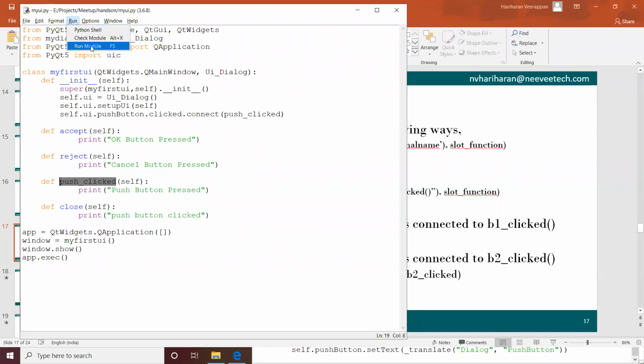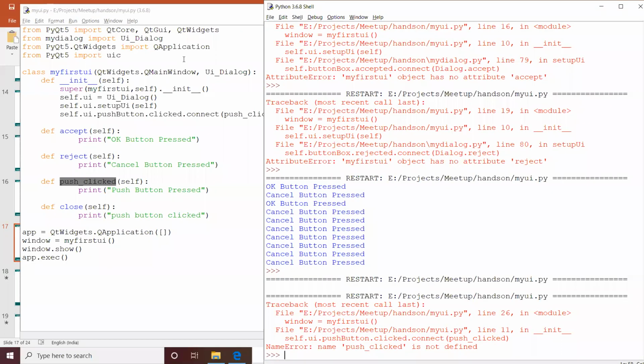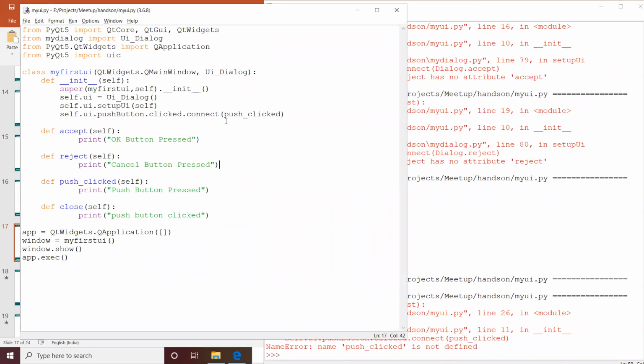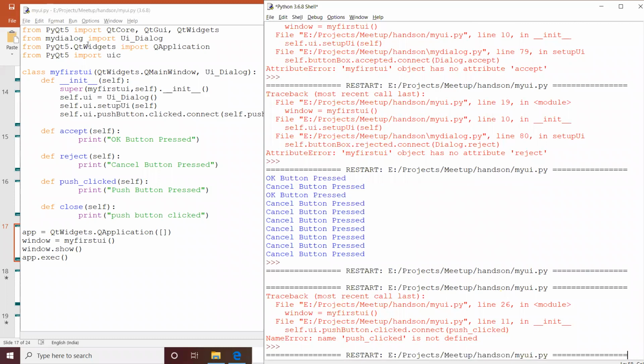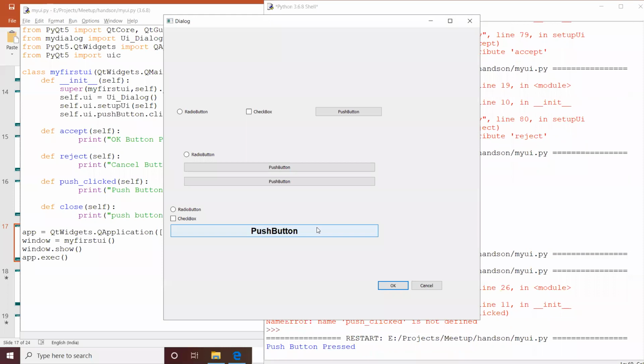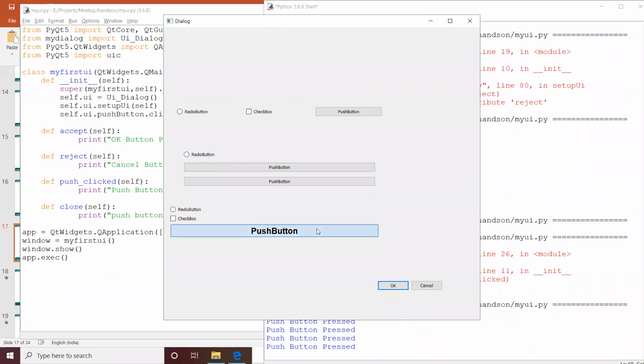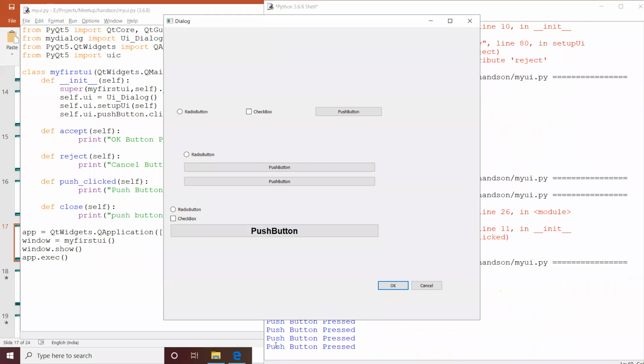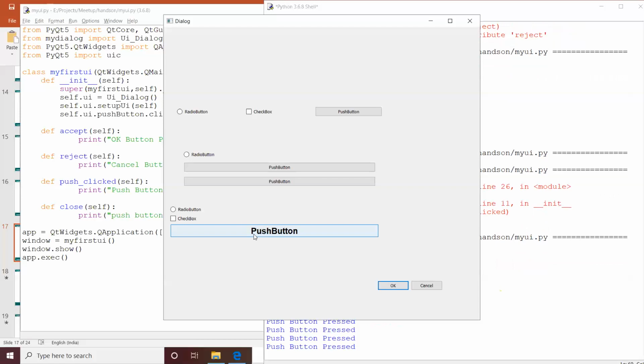Now, if we run it, we are getting that push button event, and the respective slot function is called whenever we press the push button.